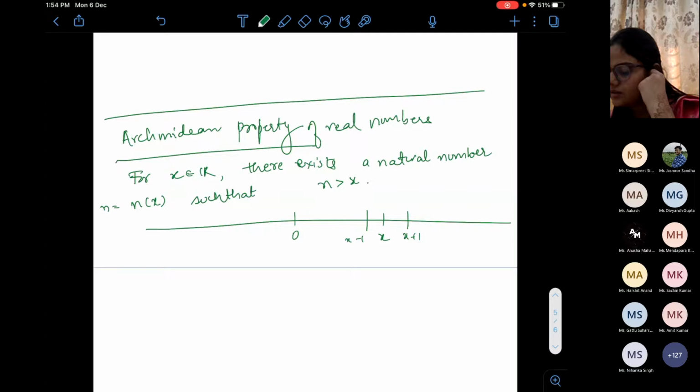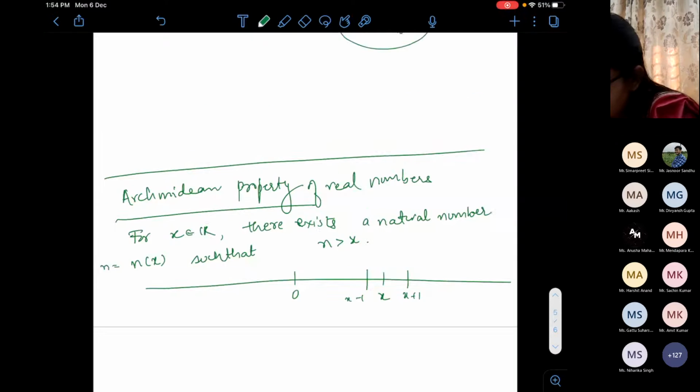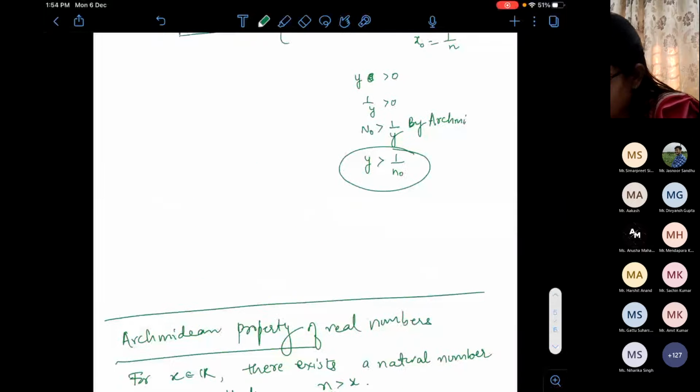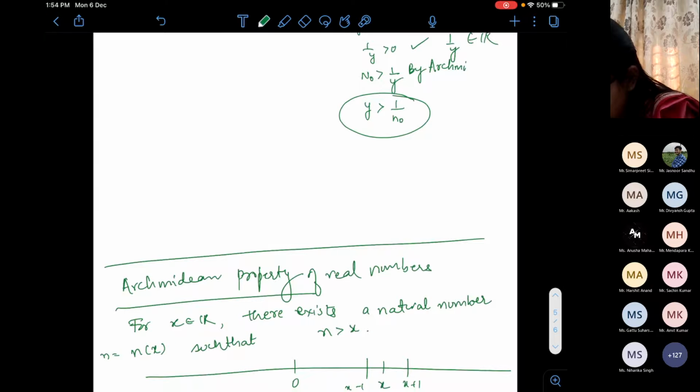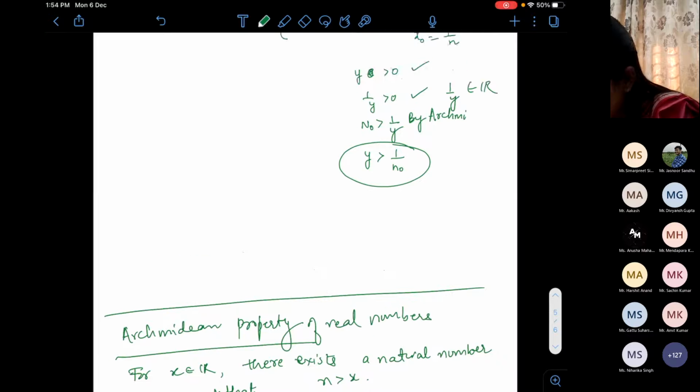This Thursday there will be a tutorial. Now if we use this Archimedean property here, y is positive, so 1 by y is positive and a real number as well. Then there exists a natural number n naught such that n naught is greater than 1 by y.